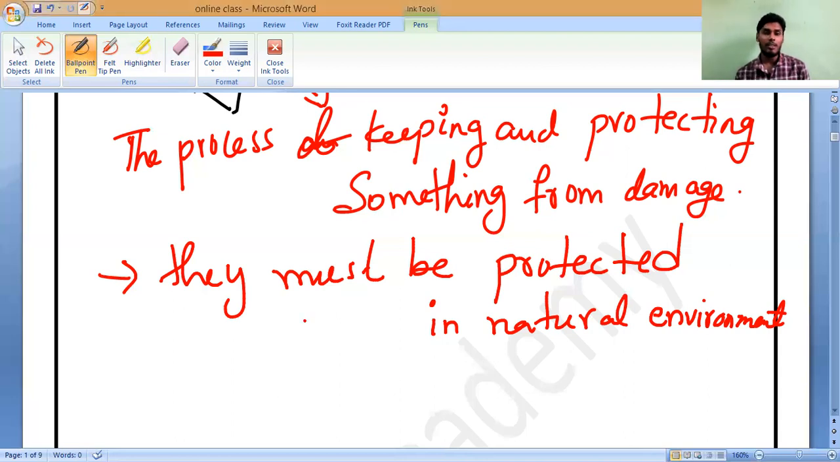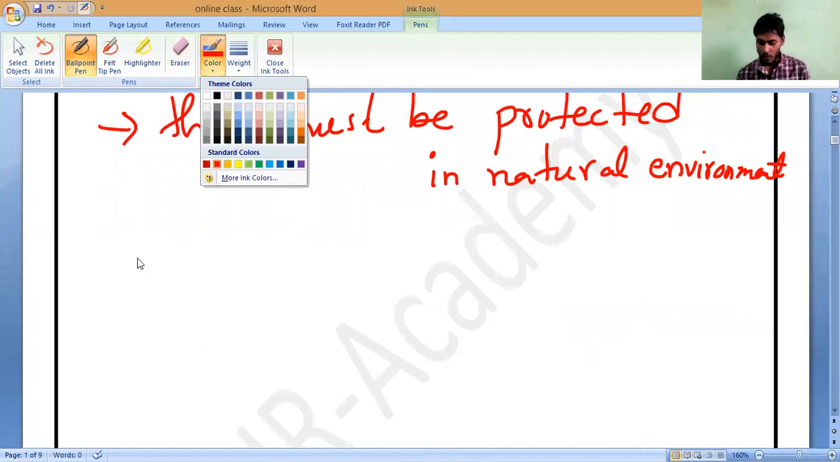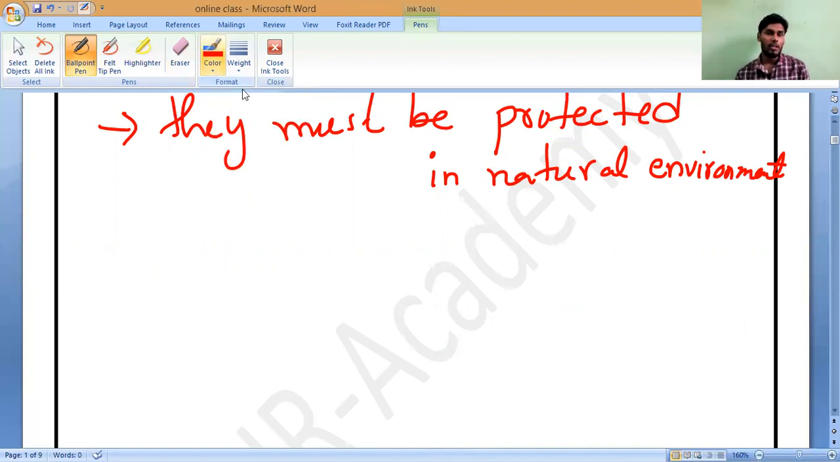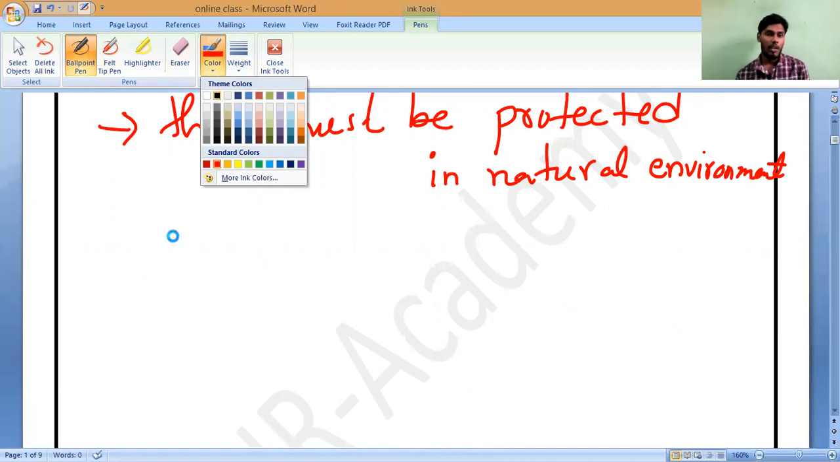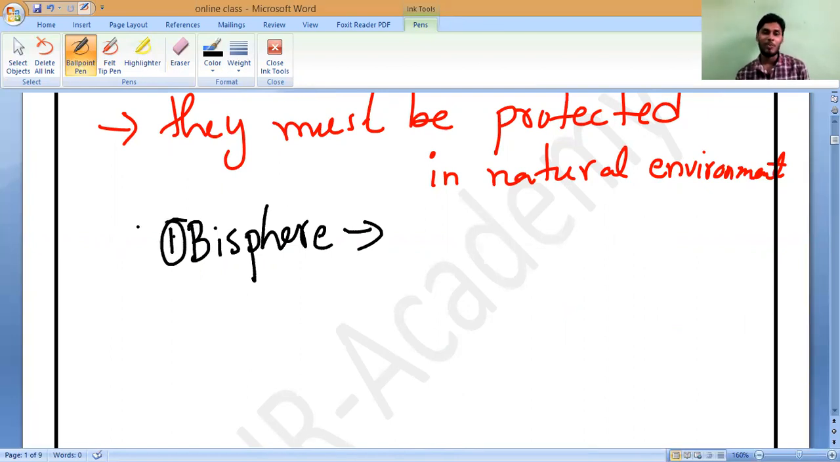Can anybody say what is the meaning of biosphere, please? We should know the new terms, so you should write them down. Before entering this chapter, we should know the meaning of biosphere. Can you say what it is? The environment, the atmospheric layers? What is biosphere? Where we live, sir.